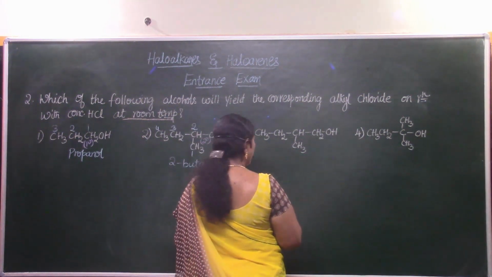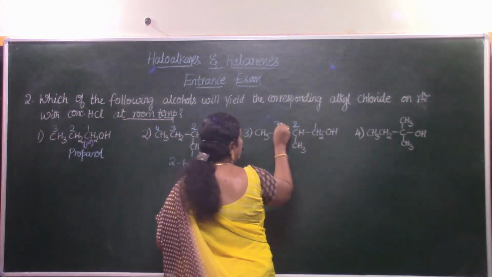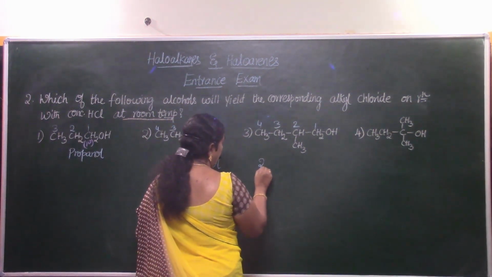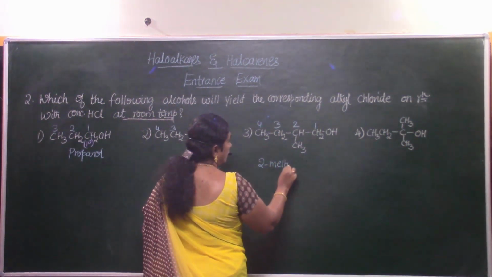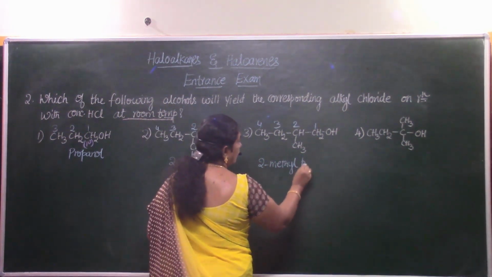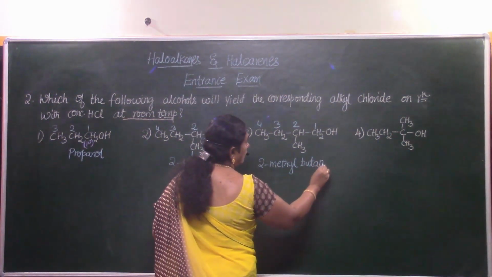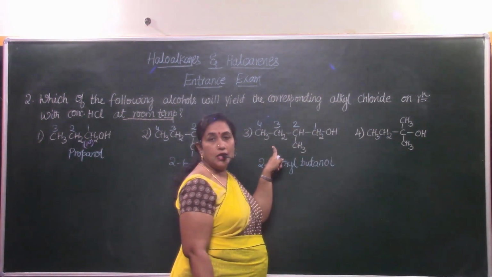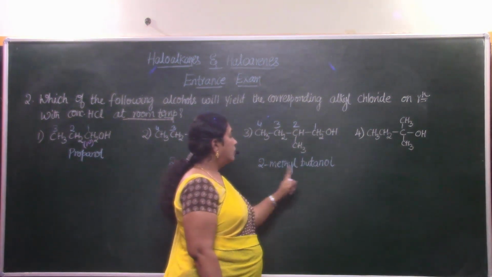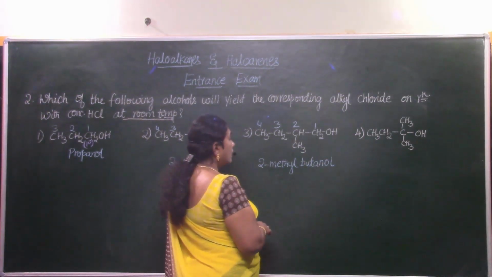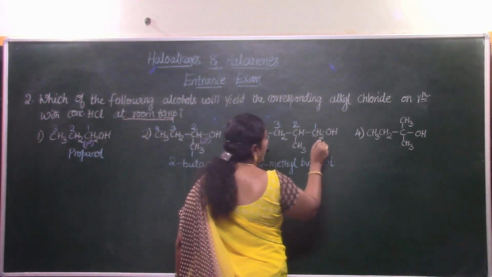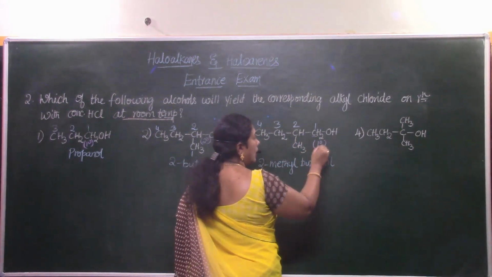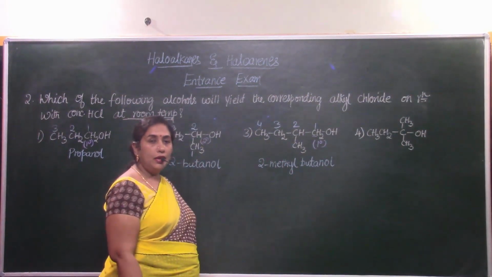Now let's see this. Just because there is a branch, don't be under the impression that this will be a secondary alcohol. No, just look at the position where the OH is linked. So now, 1, 2, 3 and 4. The name of this compound will be 2-methyl butanol or butan-1-ol or simply butanol. 2-methyl, 4 carbon atoms saturated and OH is linked. So 2-methyl butanol. So what type of alcohol is this? This is a primary alcohol. There is a branch, no doubt, but OH is attached to a primary carbon atom. So therefore it is a primary alcohol.